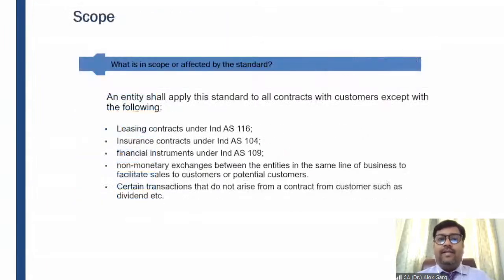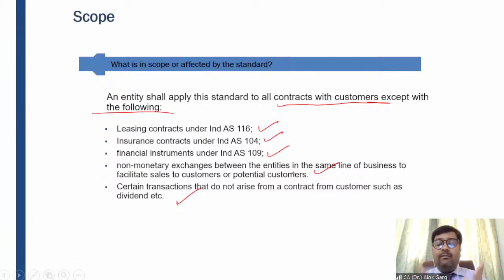Good. So friends, this was the scope of this Ind AS 115. Now I'm moving on to my Excel file, and I will brief, although it's a very lengthy standard and we will cover this standard in 5 classes, but now I want to give you a helicopter view of this particular standard so that you will be able to understand what we are going to learn in the next 5 classes. Okay, what is the main essence of this particular standard? As I have told you, this standard provides a single model for accounting for all the revenue transactions which are happening with the customer, right?